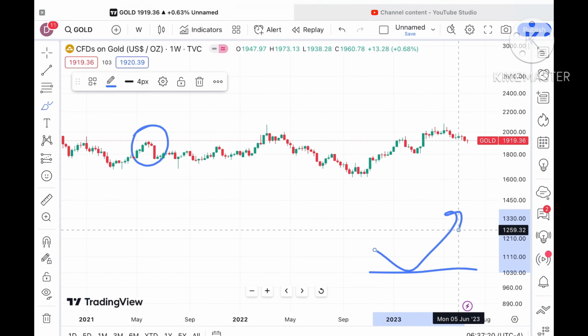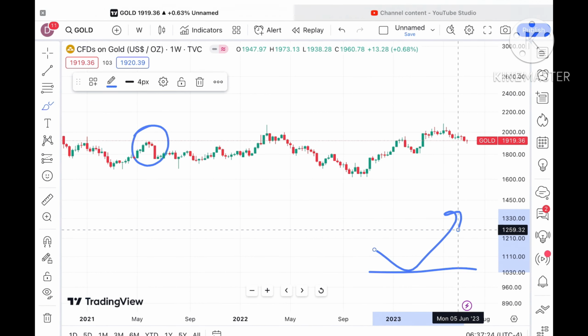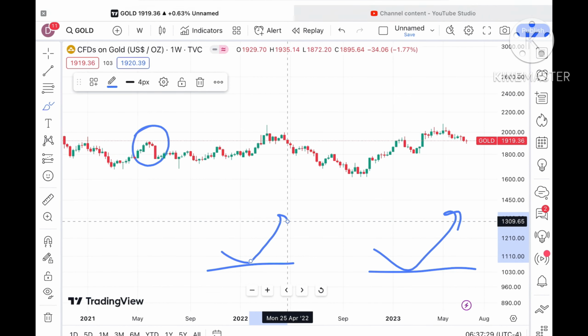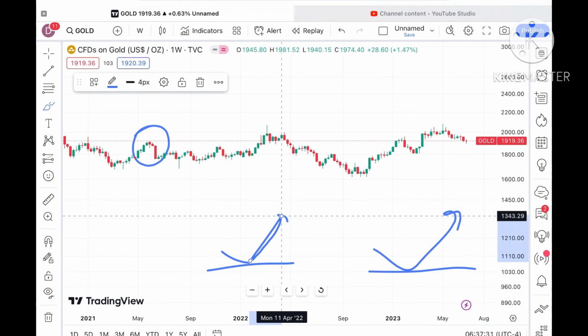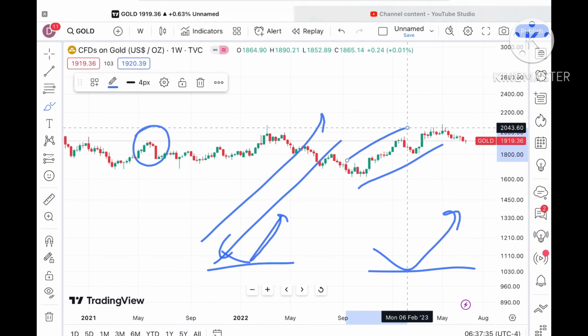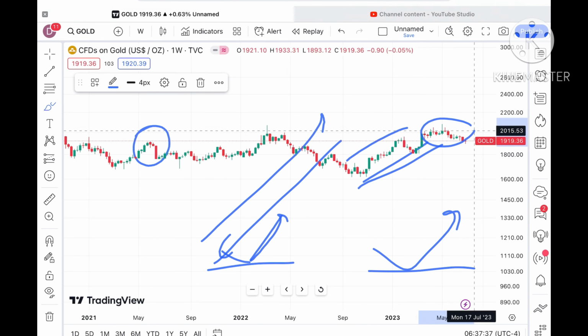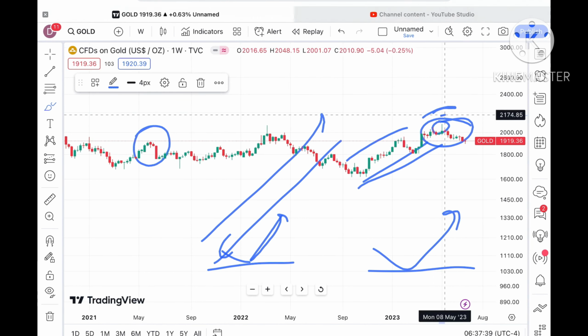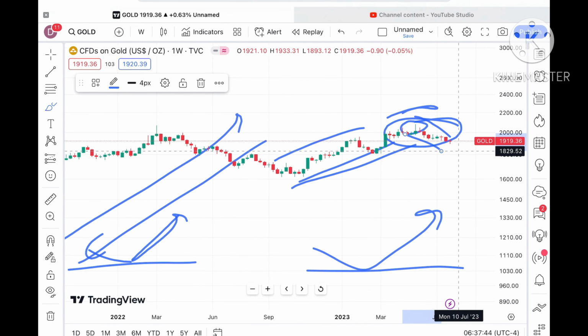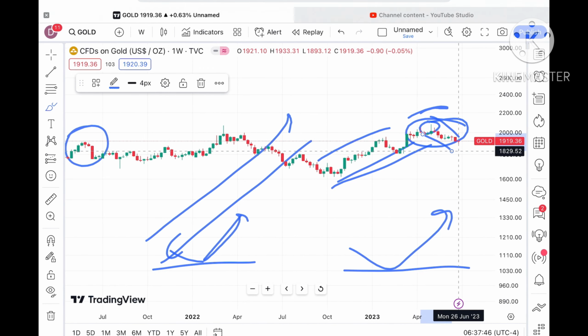Why? Because you have to understand the market is always uncertain. You can only say that from this support it can go towards its next resistance, because you can only predict the price action. Look at this, there is an upside. Now it is in this range. Overall, as per the weekly chart, the price is on the downside, but if you look at the yearly chart, it is on the upside.